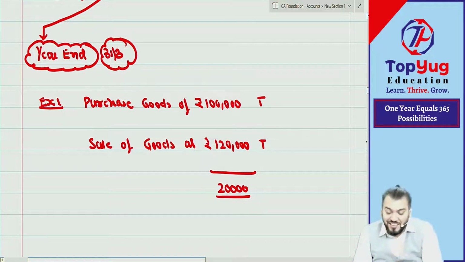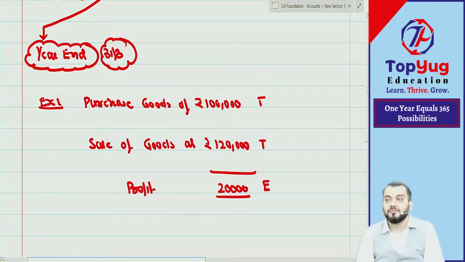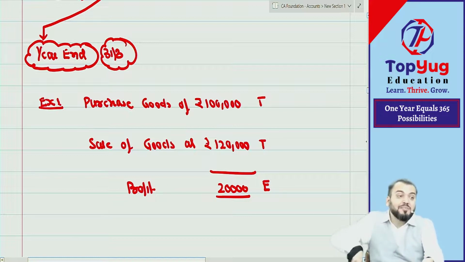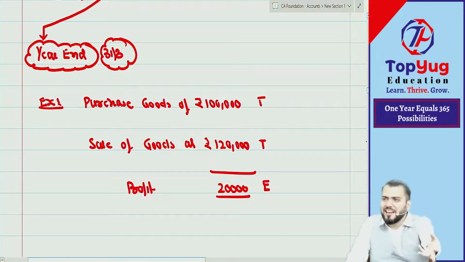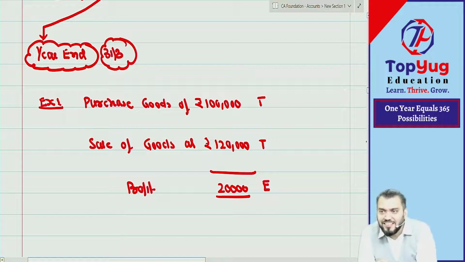Event. Correct. So you can see this profit, whatever you have earned, is an event. So the consequence of these two transactions is what? Event. Understood? And normally we record profit at year end. We prepare the P&L account at year end.